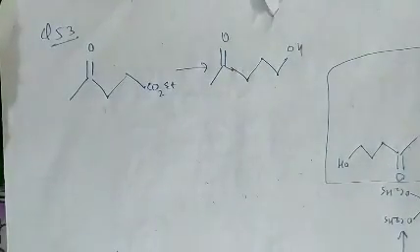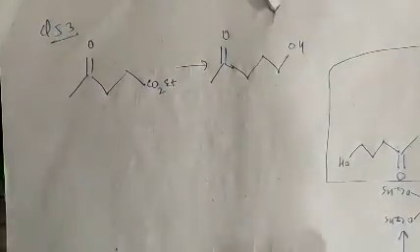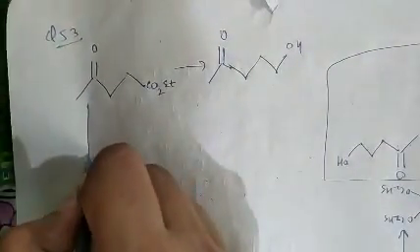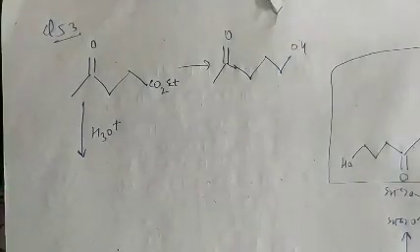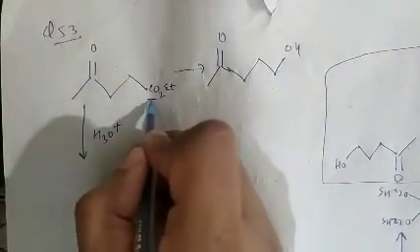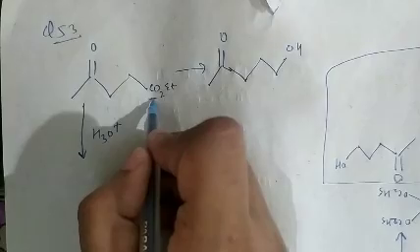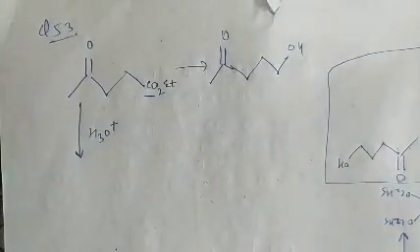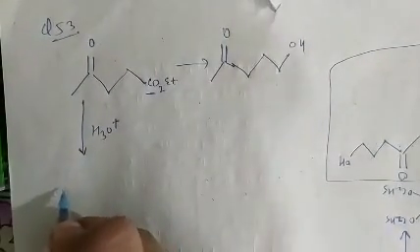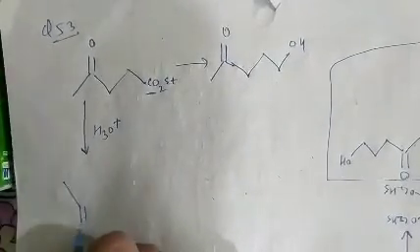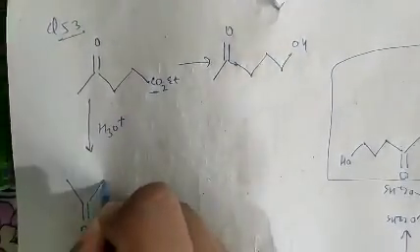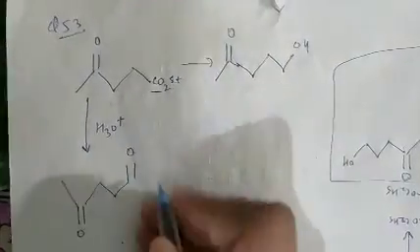See, as we can see, when hydrolysis occurs, it means H3O+. On hydrolysis, the compound will change into the COOH group. So we can say that this compound is basically this one.